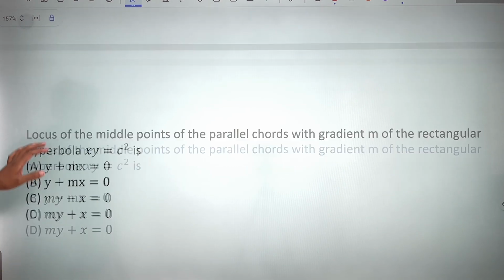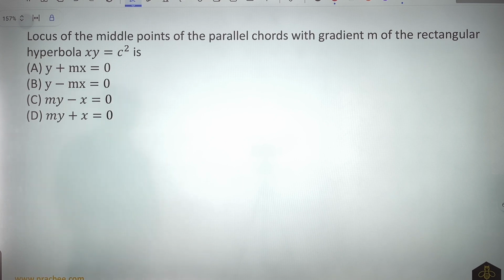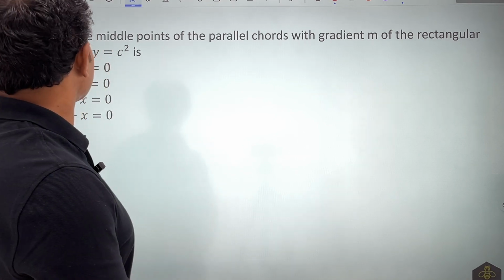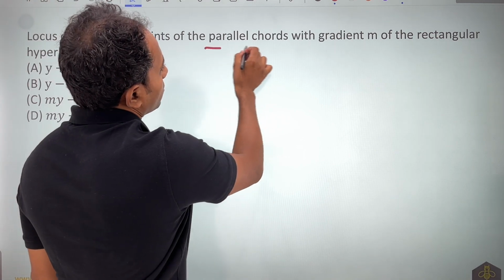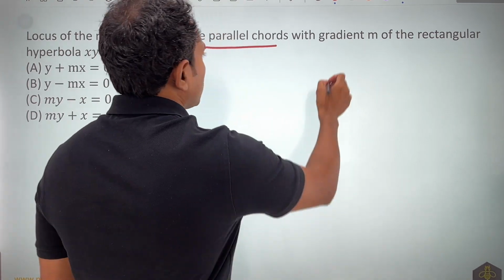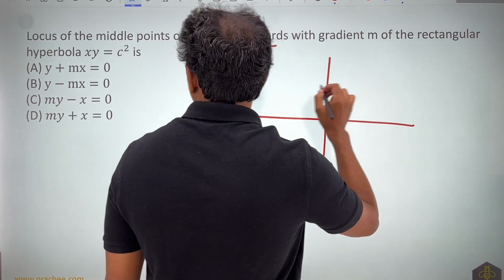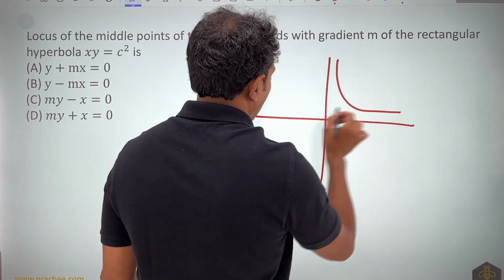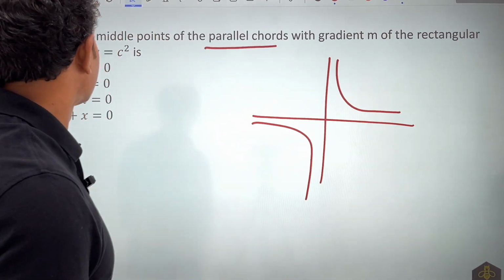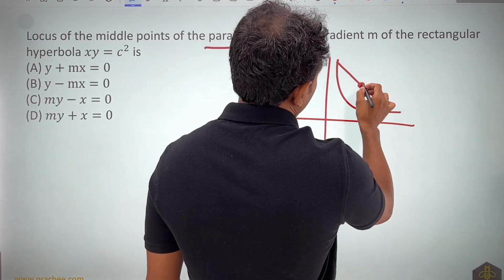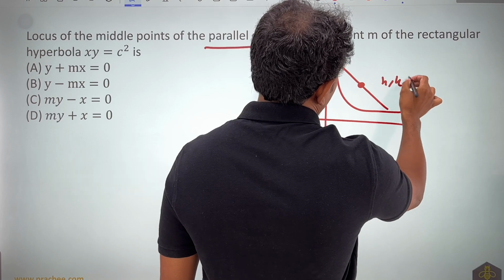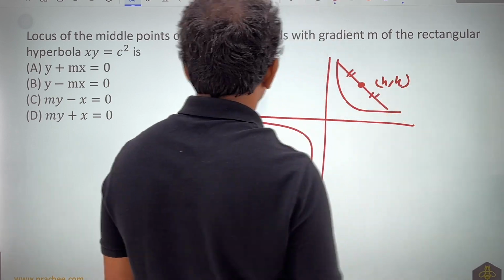Now, a question is given here: the locus of the midpoint of the parallel chords with gradient m of the rectangular hyperbola is. So let us write what they are saying. We have been given a hyperbola, let us draw this hyperbola. Locus of the midpoint of the parallel chord. The midpoint of the chord will be h comma k, because the locus of the midpoint is being asked.